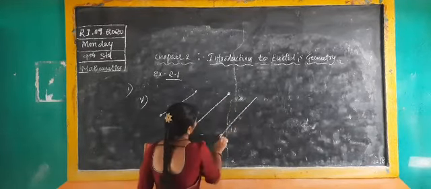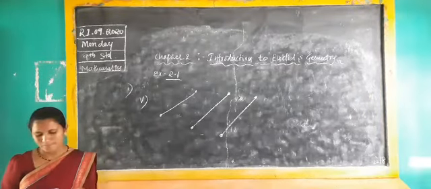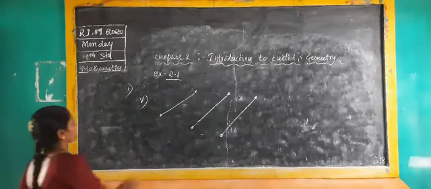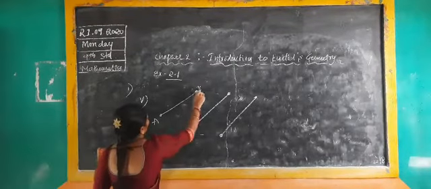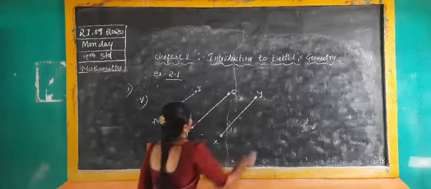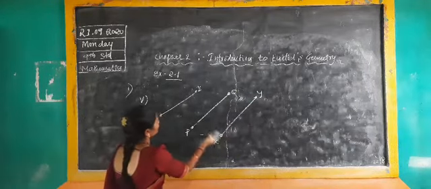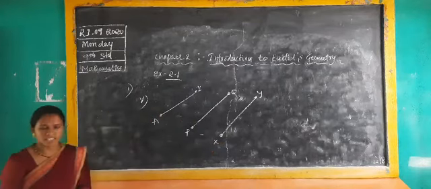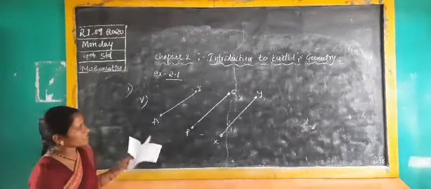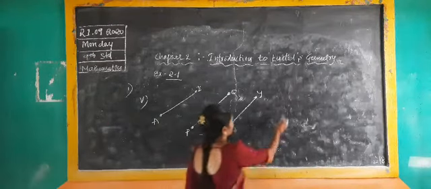Three equal lines AB, PQ and XY. They are saying AB is equal to PQ, PQ is equal to XY and XY is equal to AB. Is it so or not? If you see the diagram, you will get that it is true.